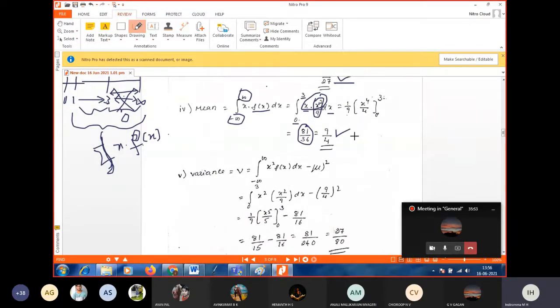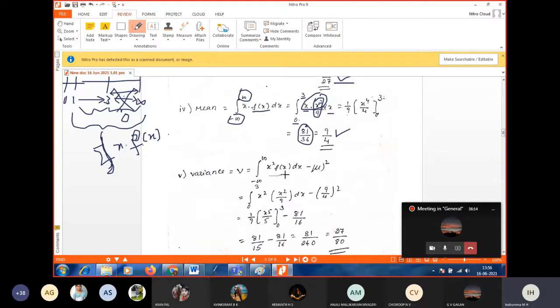Variance. I am not talking about the particular exponential distribution. It is a general continuous probability distribution. Still I didn't come to the exponential distribution. This is a general problem on continuous probability distribution.